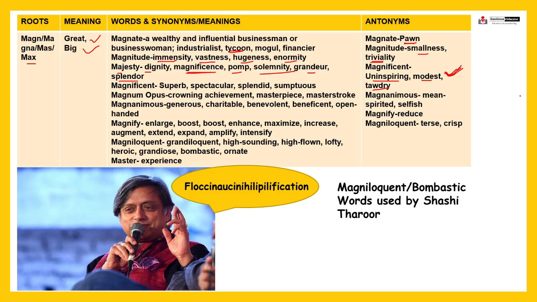He has a magnificent palace, means he has a, what to say, he has a majestic palace, right? Fine. Majestic palace. Next, magnificent. Just now I said moments back. Superb, spectacular, splendid, sumptuous. Fine.